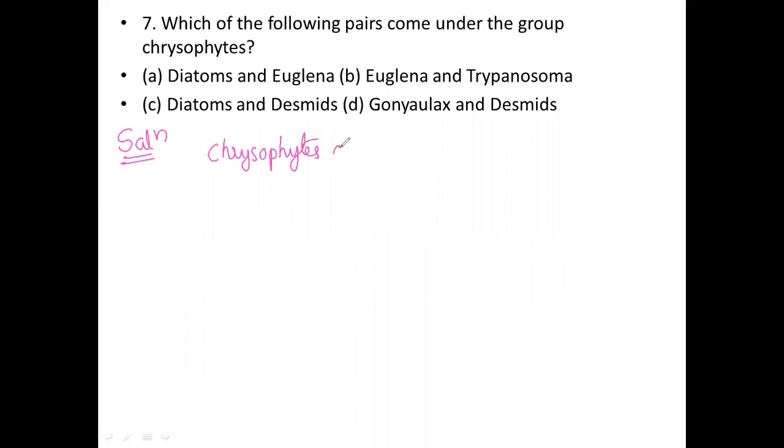Chrysophytes are the group of diatoms, or golden algae. That is desmids.